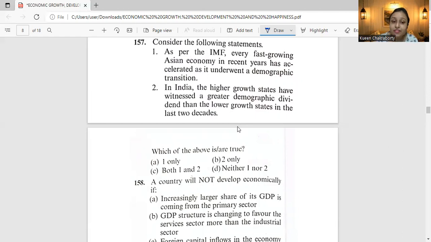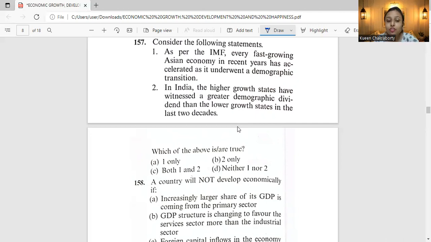As per the IMF, every fast-growing Asian economy in recent years has accelerated as it underwent a demographic transition. In India itself, the high growth states, that is Tamil Nadu, Karnataka, and Gujarat, in the period of 1991 to 2001 had a dependency ratio around 8.7 percentage points lower than that of the low growth states, Bihar, Madhya Pradesh, and Uttar Pradesh, and an average annual growth rate 4.3 percentage points higher.